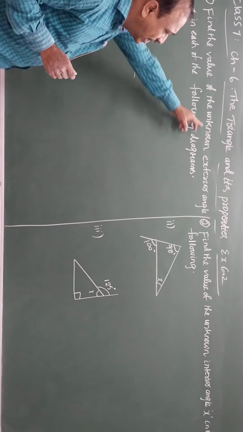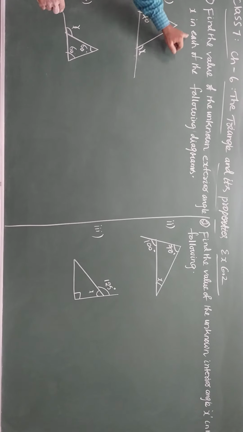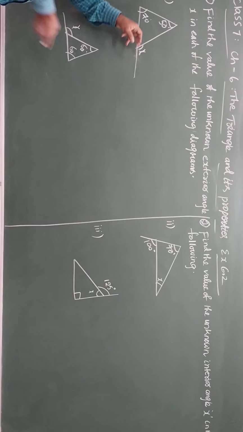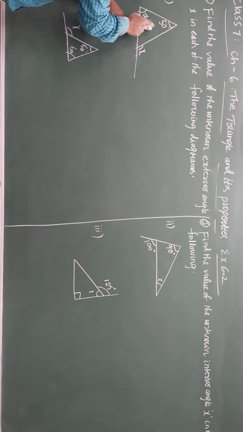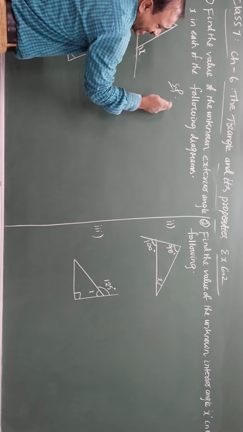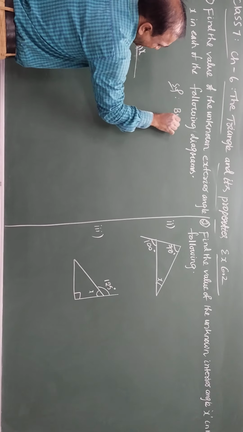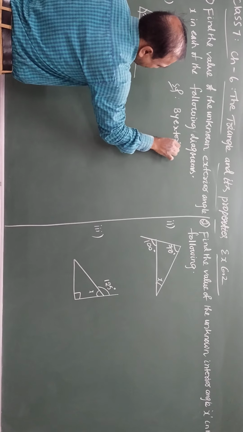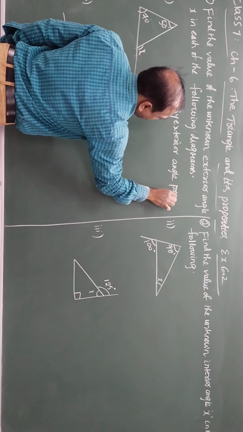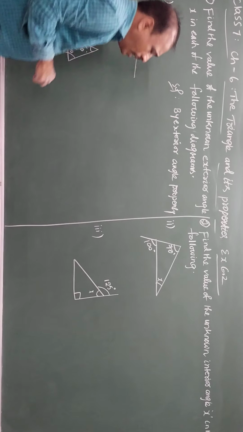Find the value of the unknown exterior angle x in each of the following. So here is the x, this is the exterior angle. As the exterior angle is equal to the sum of two interior opposite angles, by the exterior angle property. So what is the property?